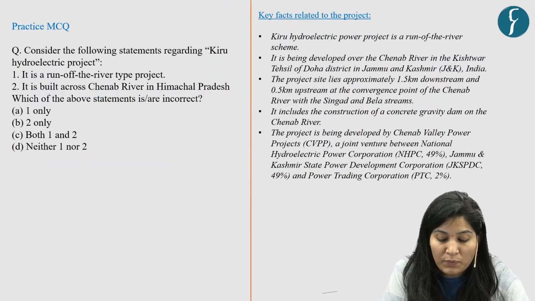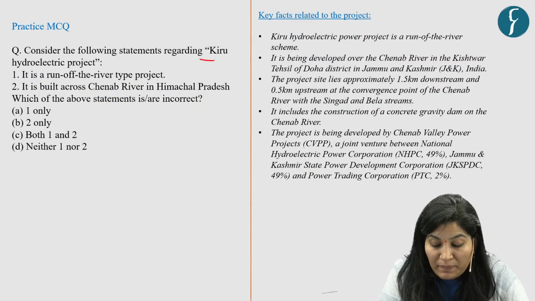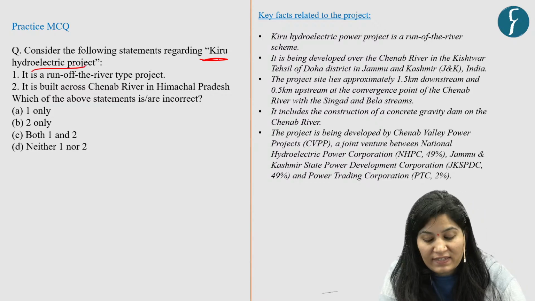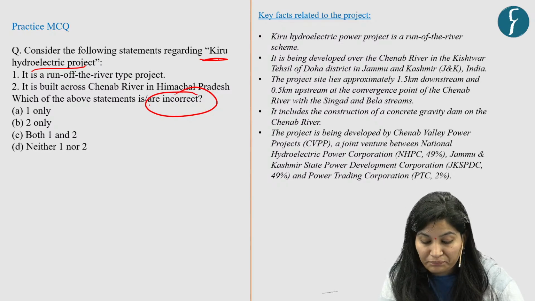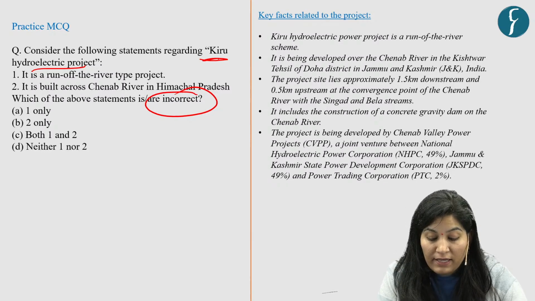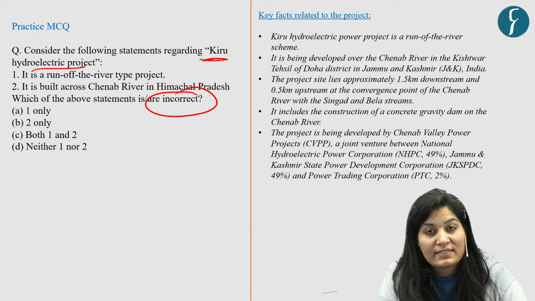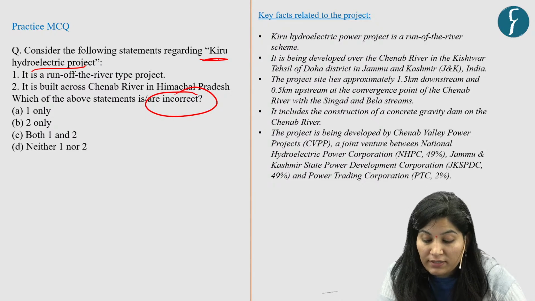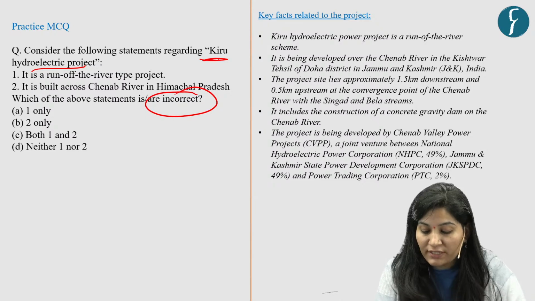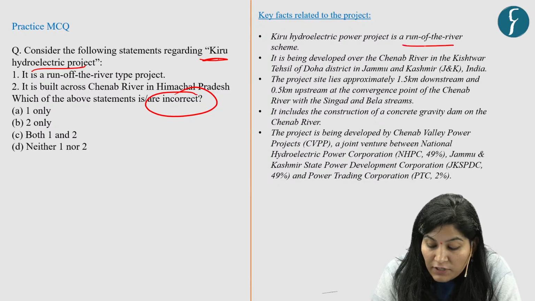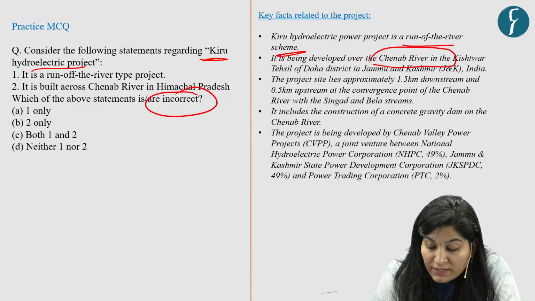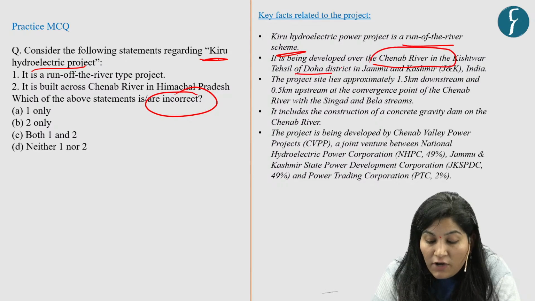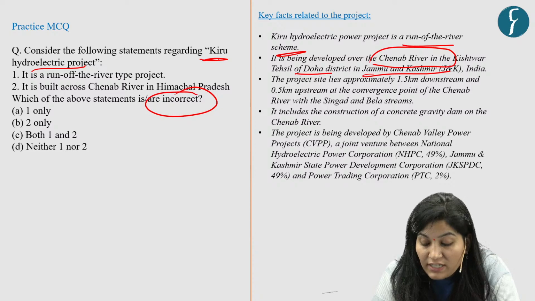Here you are provided with two statements with respect to Kiru hydroelectric project, and you need to identify the incorrect one. Before answering this question, first let's see the basics about Kiru hydroelectric project. It is a run-of-the-river scheme. It is developed over the Chenab River in Kishtwar tehsil of Doda district in Jammu and Kashmir.